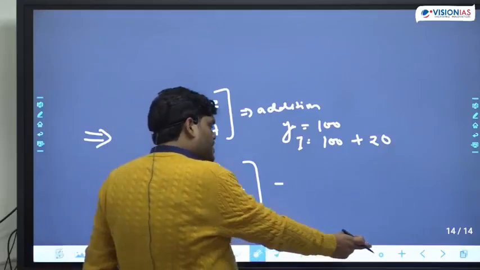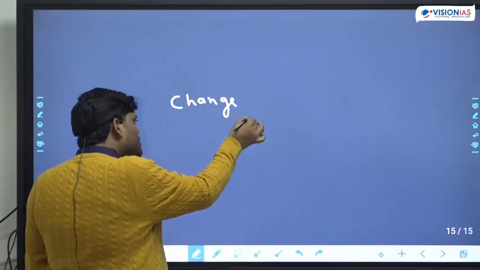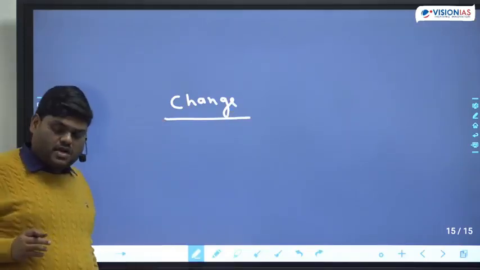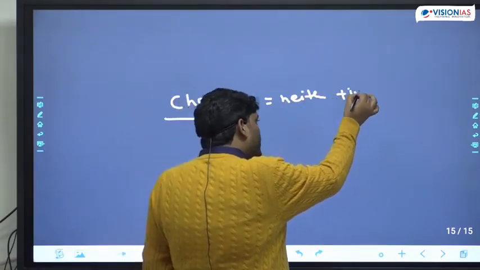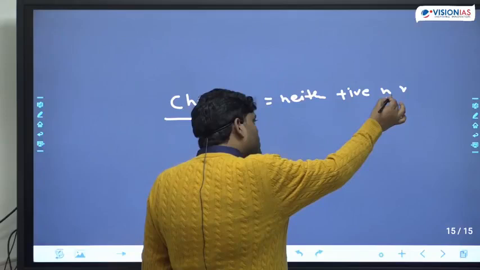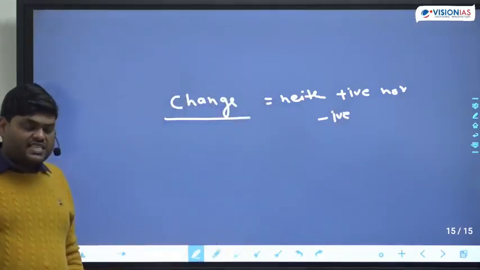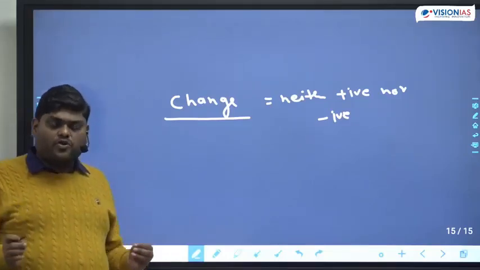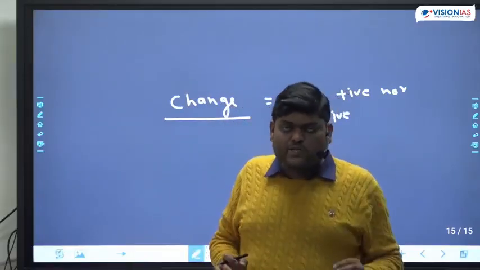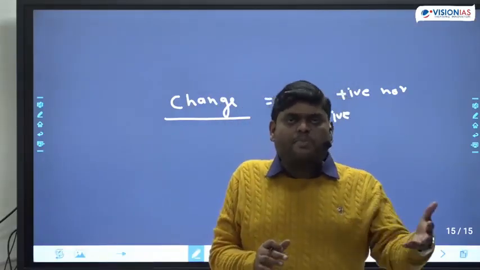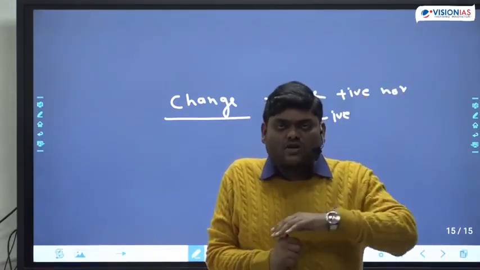What is that next concept? The concept of change. What is change? The first logic is change is neither positive nor negative. Change is simply change. If I say my salary has changed, or your marks in this year's prelims have changed from the previous year, it can be either an increase or a decrease also.